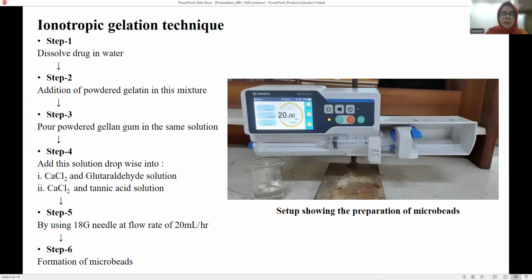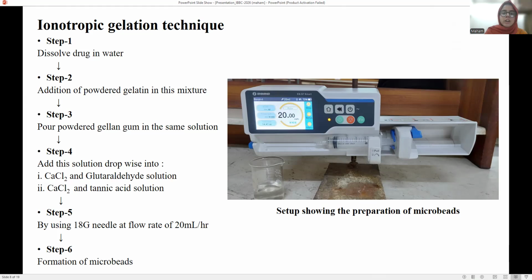Now the method: firstly the drug is dissolved in distilled water, then the powdered gum is added into the drug mixture. Once the gum and drug mixture become homogenized, add the powdered gelatin into the same solution. When the solution becomes homogenized, pour it into the syringe and place the syringe into the apparatus used for ionotropic gelation for preparing mucoadhesive microbeads, the syringe pump.